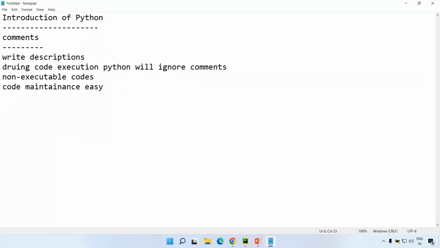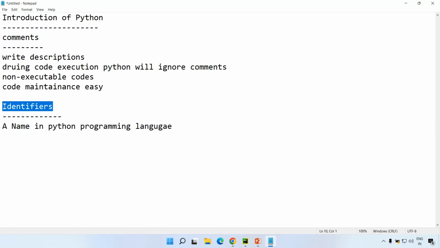Now let us see identifiers. What are identifiers in Python? A name in the Python programming language is called an identifier.